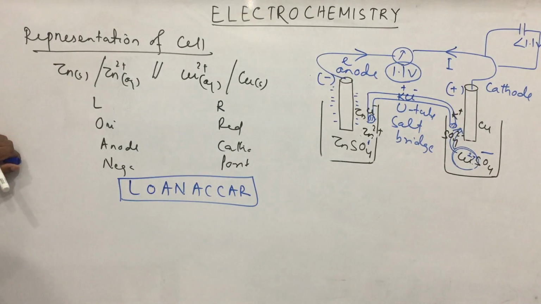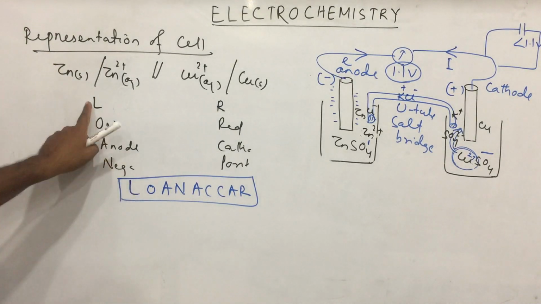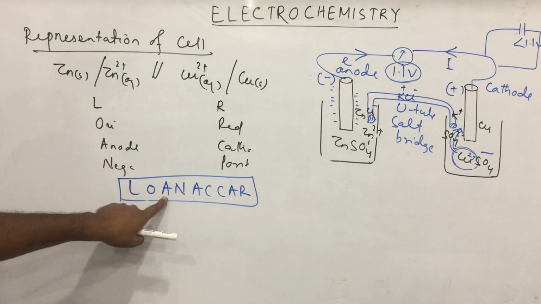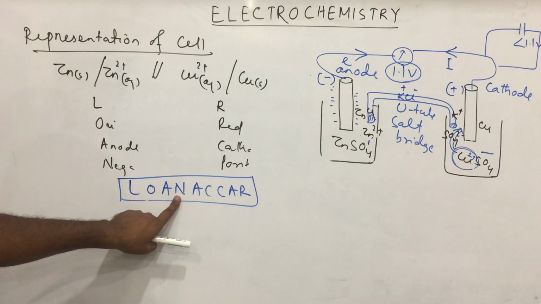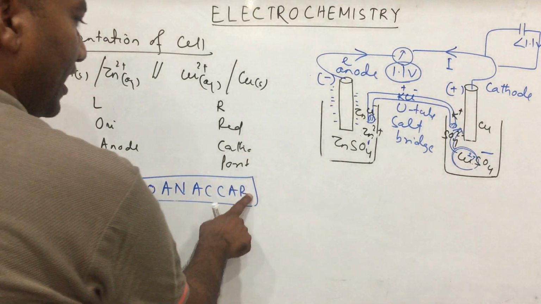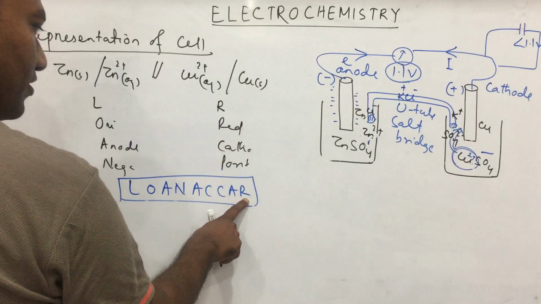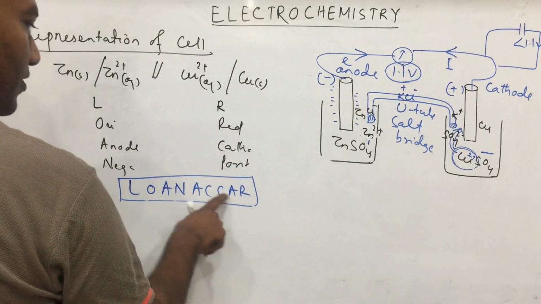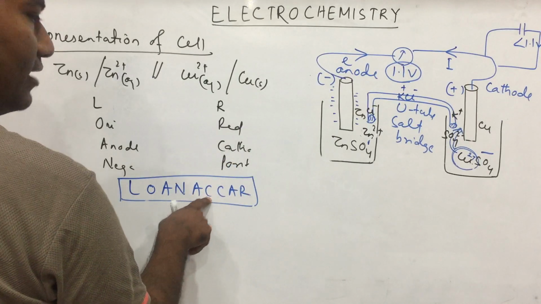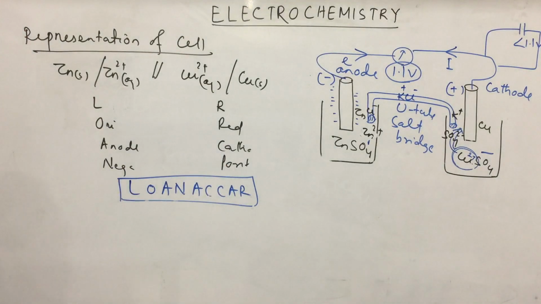Left-hand side: oxidation, anode, negative, lone. Right-hand side: reduction, cathode, cation or positive. So this is called the cell representation of a galvanic cell.